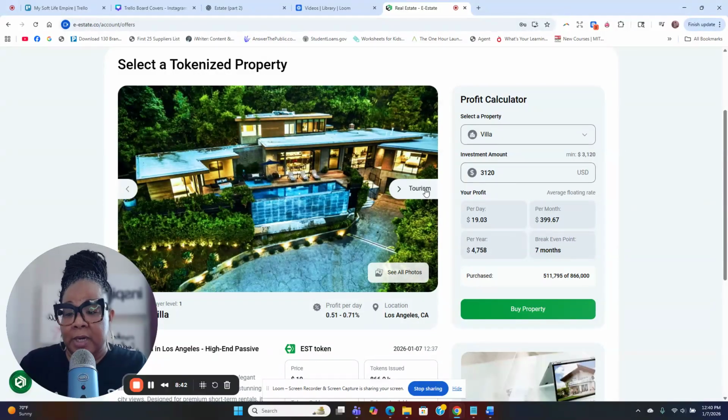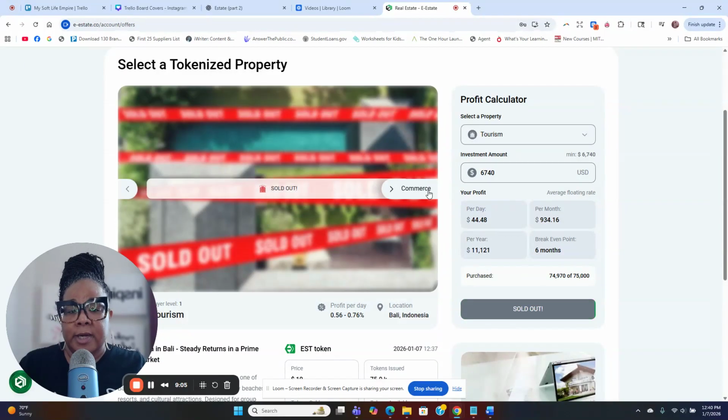There's another property that's coming open soon. I can't remember. It's in the United States. I just can't remember when. I'm going to be making a post about that on my Facebook. Here is a Los Angeles, California villa. I know my husband Anthony owns this one as well. This is in Los Angeles. Now this is $3,120 to get started.